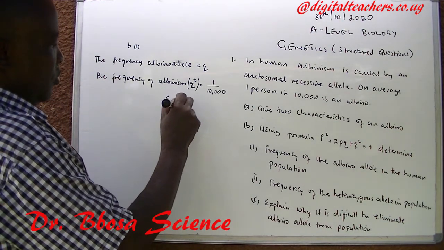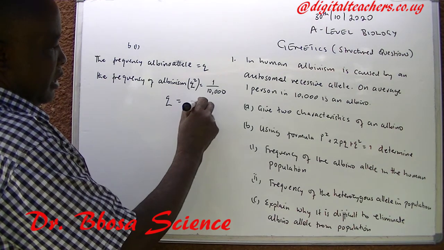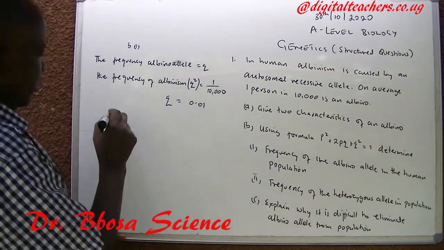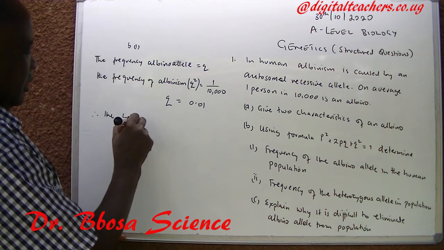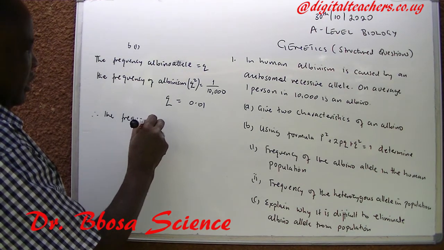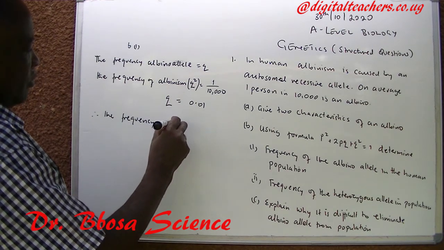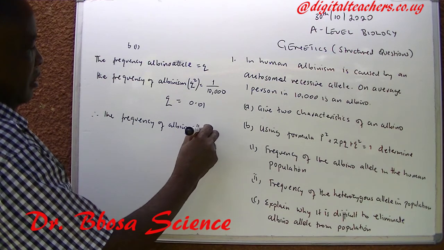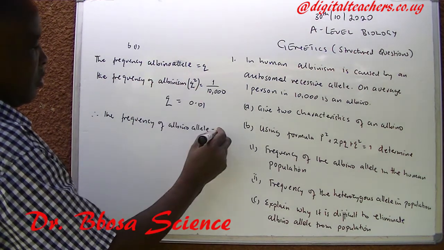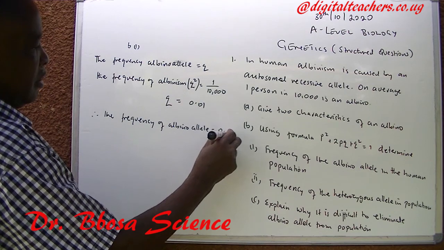Then q is equal to 0.01. Therefore, the frequency of the albino allele is equal to 0.01.